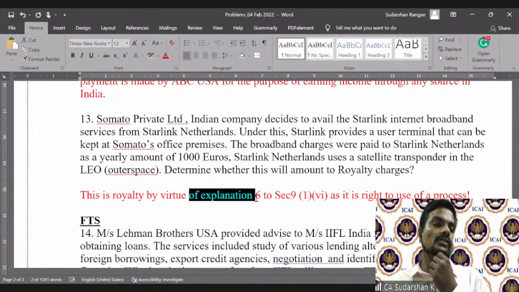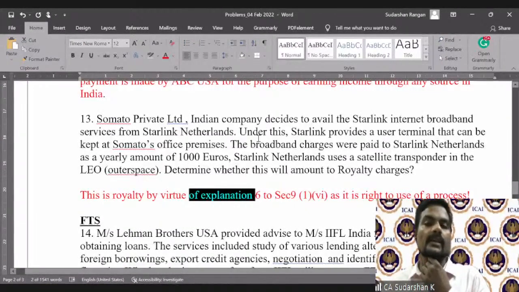So therefore, this is royalty as the payment is made by a resident Indian to a non-resident for a business or profession or for earning income from a source in India. So therefore, this is deemed to accrue in India for Starlink Netherlands. This is a royalty payment.